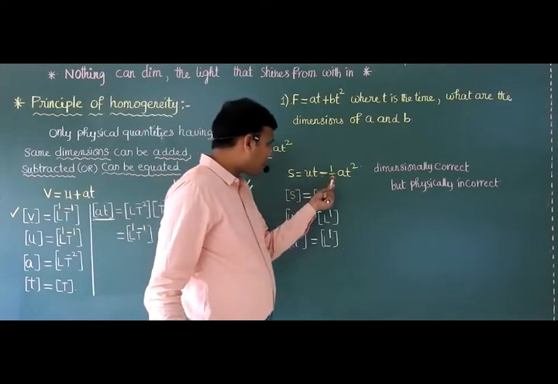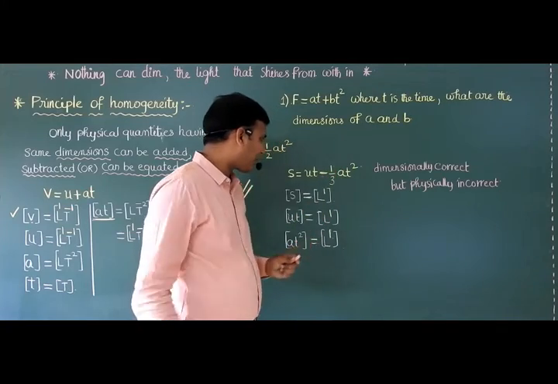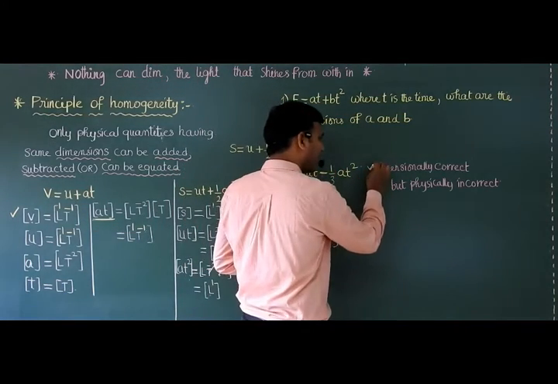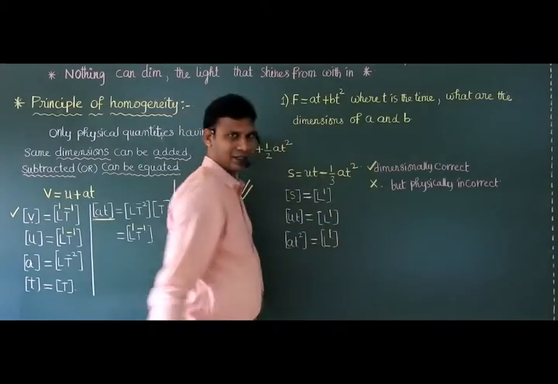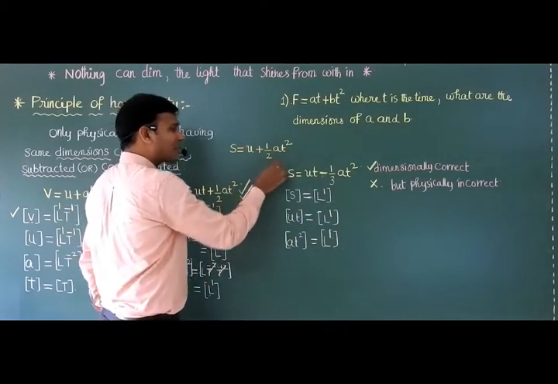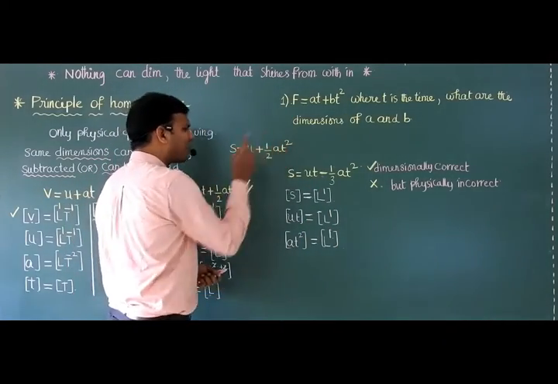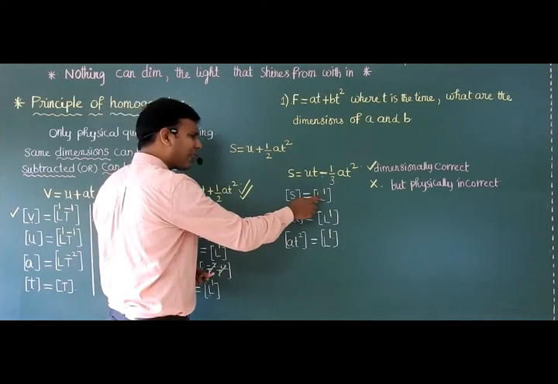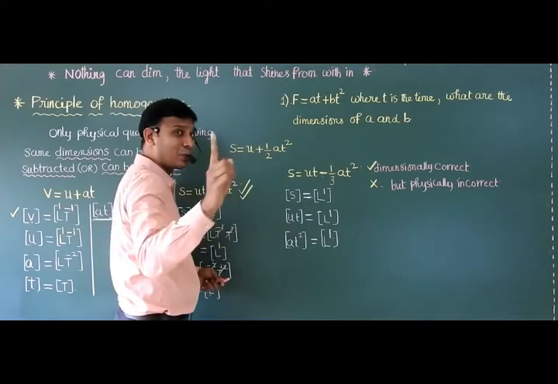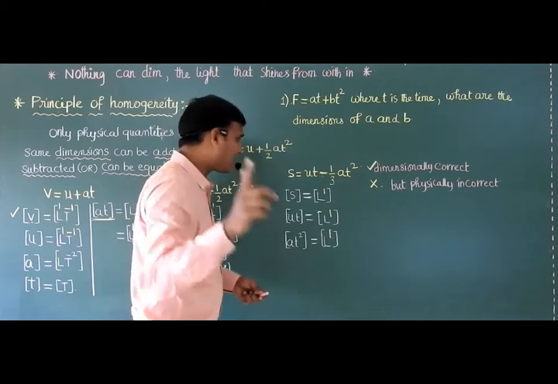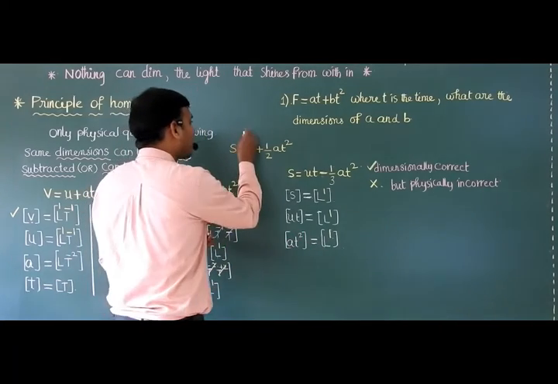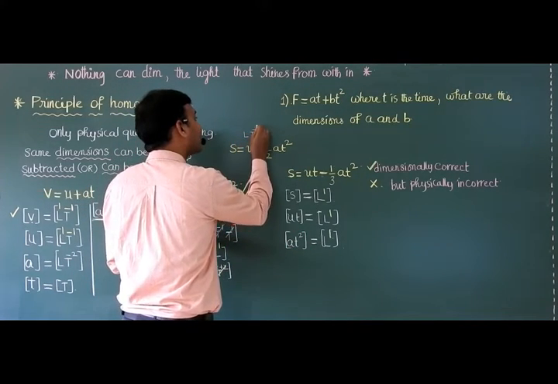S is equal to ut minus 1 by 3 at square: dimensionally correct, but physically not correct. S is equal to u plus half at square: S dimensional formula is L, but here you are checking u only. U is velocity, velocity dimensional formula LT raised to minus 1.